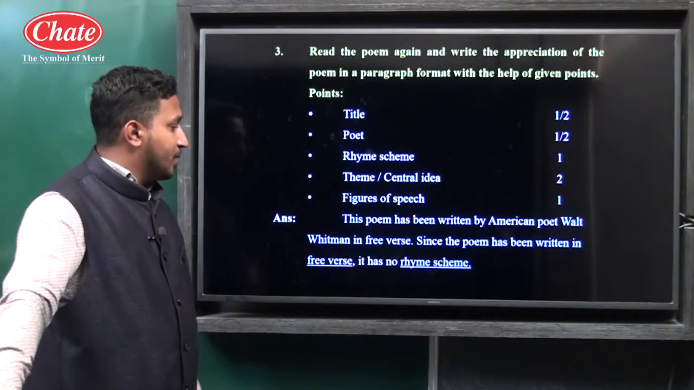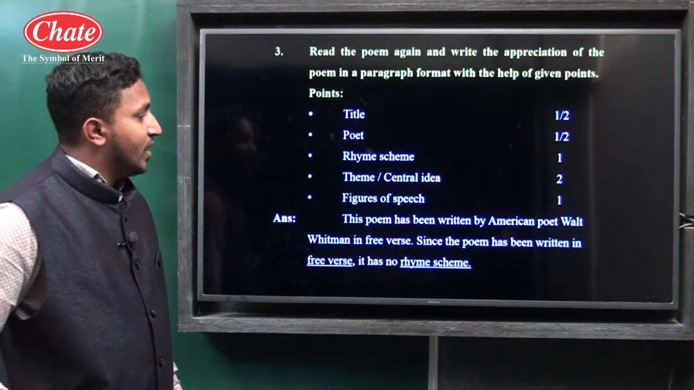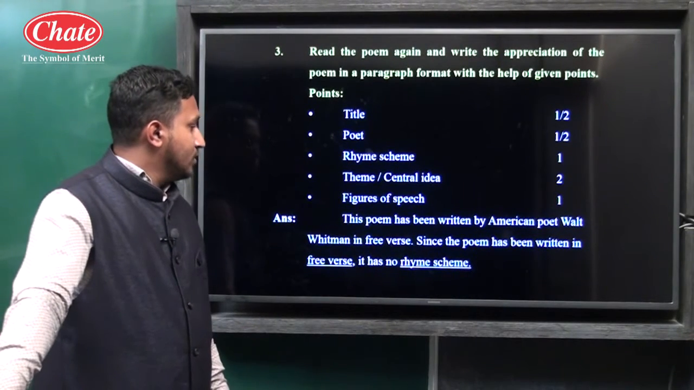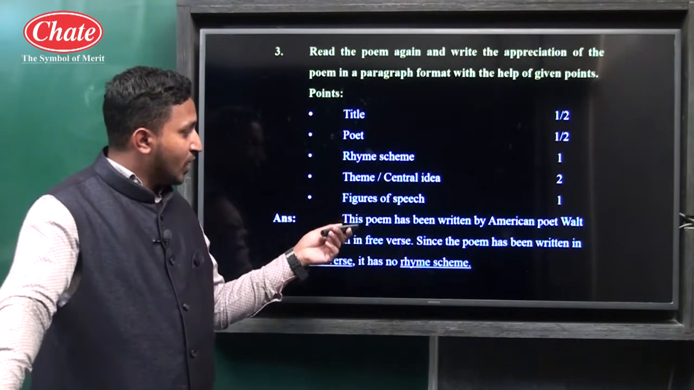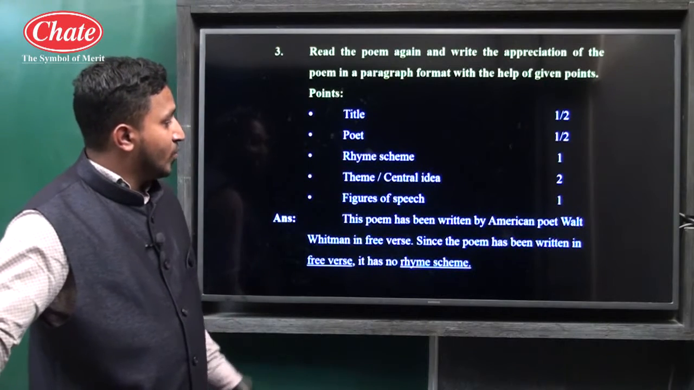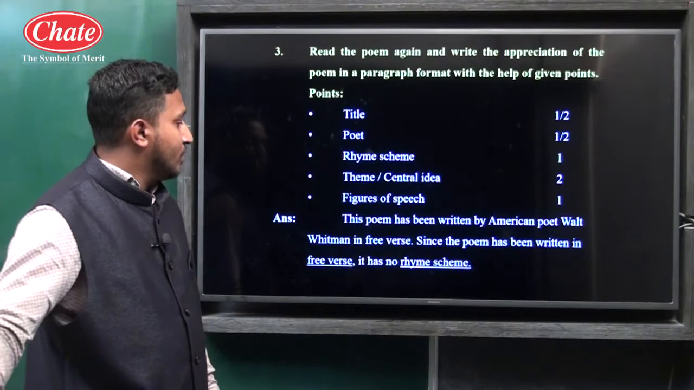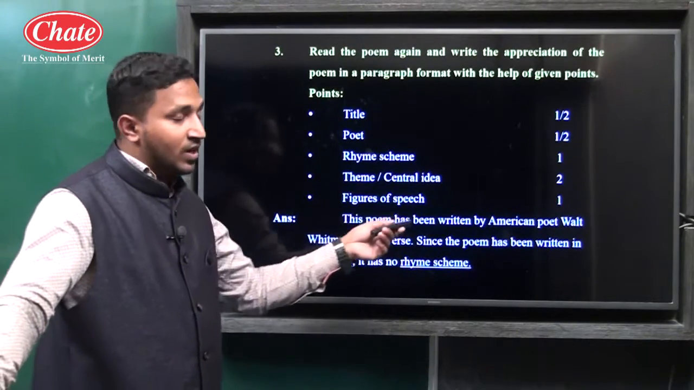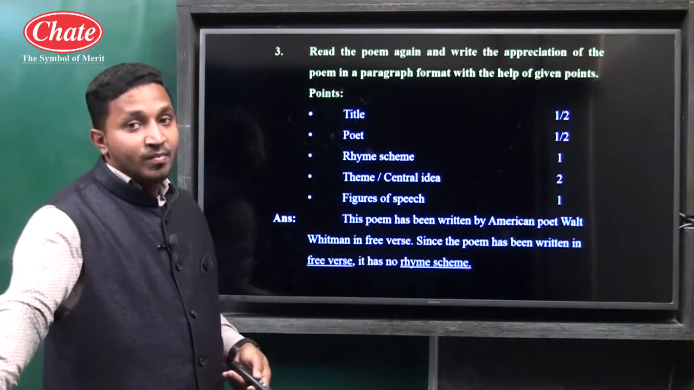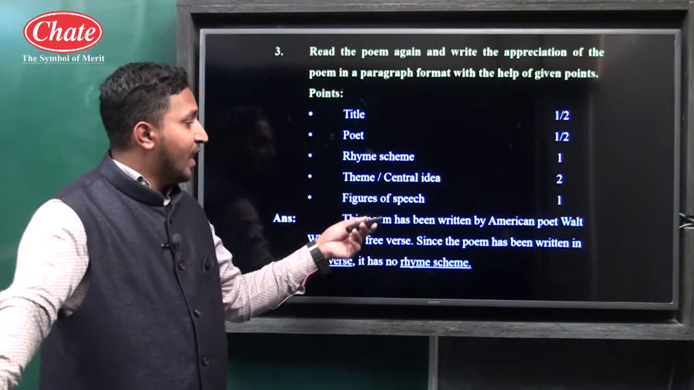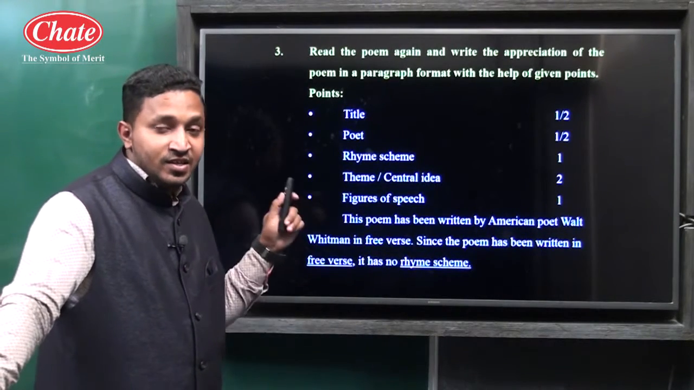So let's see the appreciation. This poem has been written by American poet Walt Whitman in free verse. Now, if you write, you have to actually write the name of the poem. This poem Animal has been written by American poet Walt Whitman in free verse. So in this one line only we have covered 2 marks. The answer should be written as: this poem, the name of the poem is Animal, and is written by American poet Walt Whitman, and it is written in free verse.